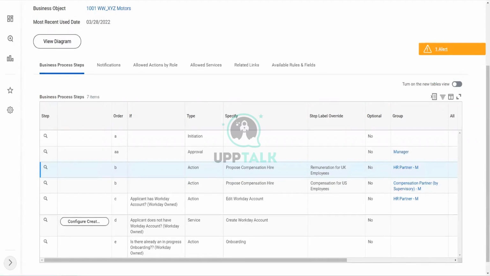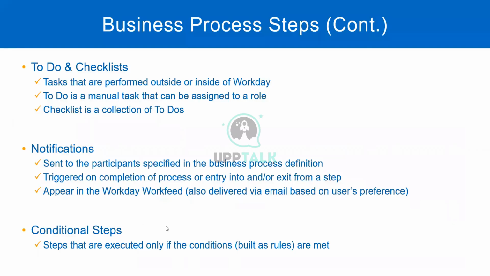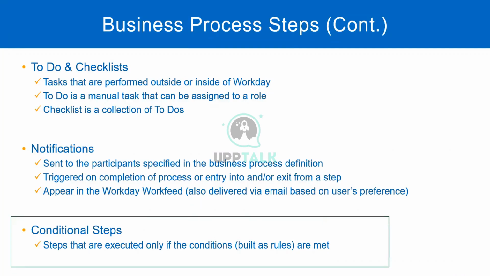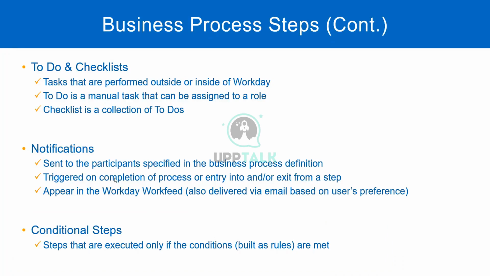Remember, we were talking about conditional steps yesterday. Steps are executed only if the conditions are met. This particular comment right here, conditional steps. So we will create that condition now.